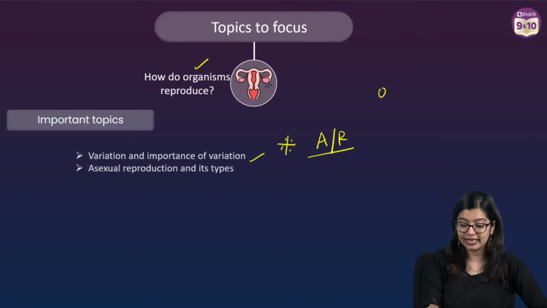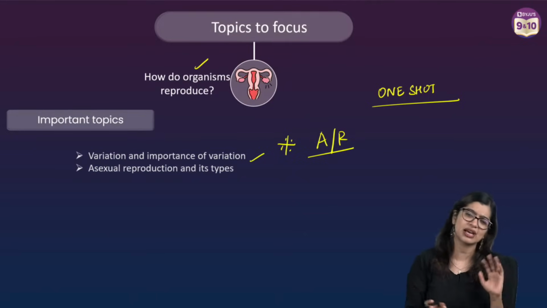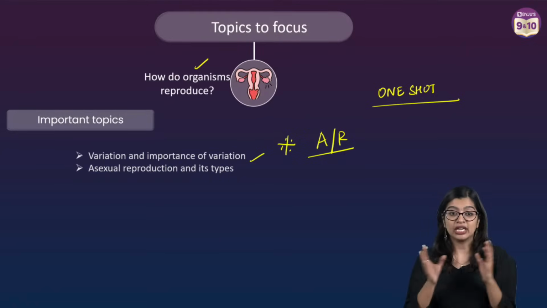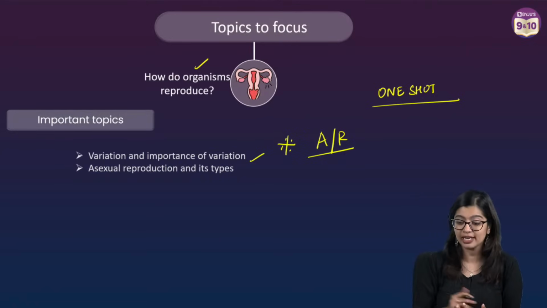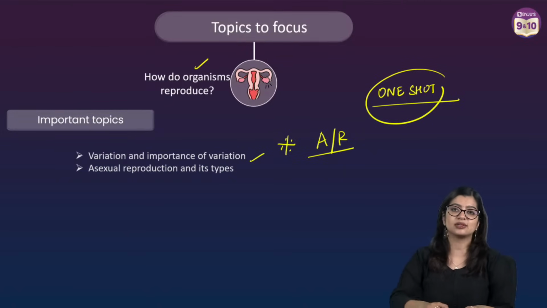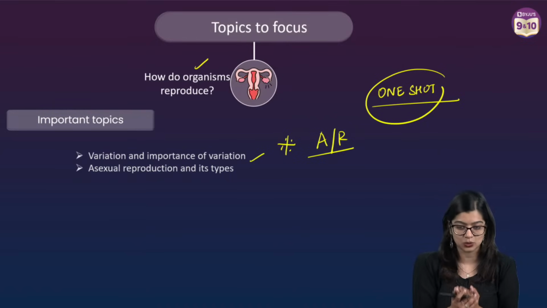Now, most importantly, if you have not watched my one-shot class, please go back, watch that video. I've also done NCERT reading side by side. So all the boring parts also I've explained it in great detail. Aram se you watch that video if you want an in-depth explanation, right? One shot of how do organisms reproduce, go and type how do organisms reproduce by Ashwarya ma'am. You will be able to find that video. I've done NCERT reading as well.